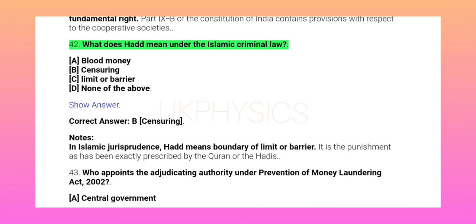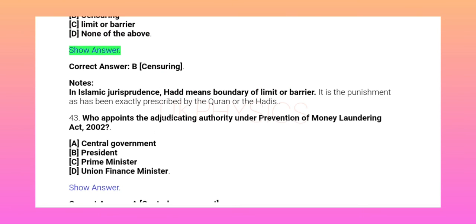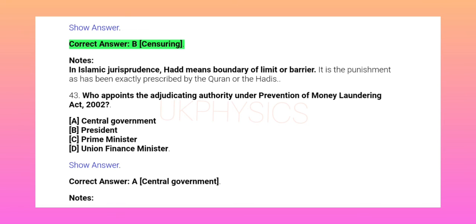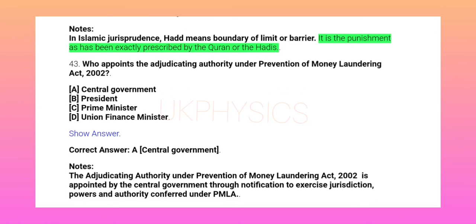42. What does hadd mean under the Islamic criminal law? A. Blood money. B. Censuring. C. Limit or barrier. D. None of the above. Show answer. Correct answer B. Censuring. Notes: in Islamic jurisprudence, hadd means boundary or limit or barrier. It is the punishment as has been exactly prescribed by the Quran or the Hadith.